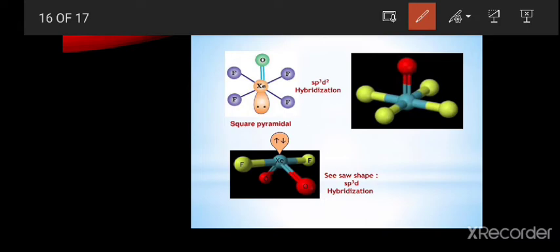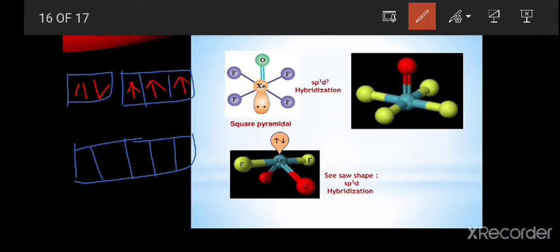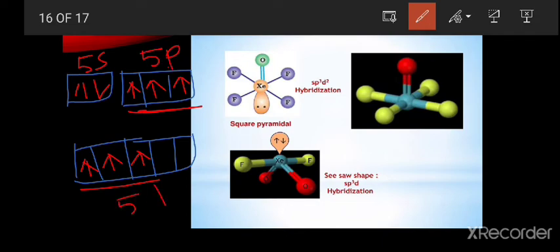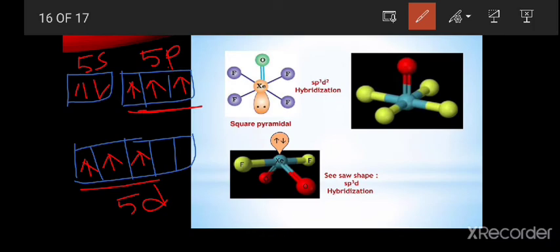See, in this one, the ground state electronic configuration of xenon is the same, and the excited electronic configuration is: in the 5s we have 2 electrons, in the 5p we have 3 unpaired electrons, in the 5d orbital also we have 3 unpaired electrons. From this p orbital, the paired electrons are excited to the d orbital. This is the 5s, 5p and 5d. In this one, the hybridization is sp3d2.